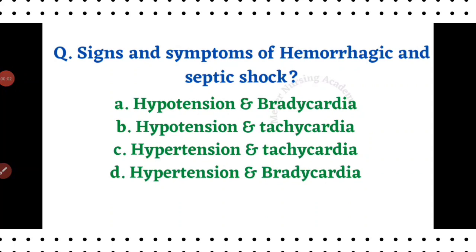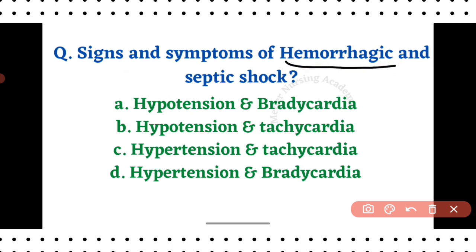The next question we are going to discuss is the signs and symptoms of hemorrhagic and septic shock. Here they have given four options: hypotension bradycardia, hypotension tachycardia, hypertension tachycardia, hypertension bradycardia. So first you should know about hemorrhagic and septic shock. What will happen in hemorrhagic? From the word itself we can say hemorrhagic means loss of blood, because of any reason like trauma. And septic shock means immediately you have to think about vasodilatation.